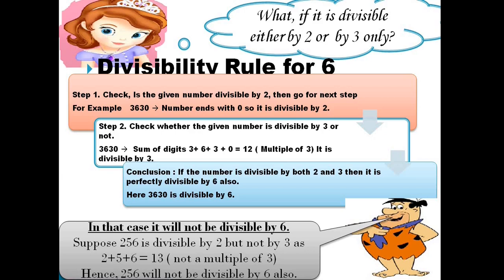Suppose we take one example: 256 is divisible by 2, as it is ending with 6, and 6 is an even number. But what about 3? When you add the digits of 256, the sum comes out to be 13, and 13 is not a multiple of 3. Hence, 256 will not be divisible by 6 either. So the condition has to be true in both cases. If it is true for 2 and false for 3, or true for 3 and false for 2, the number will not be divisible by 6.